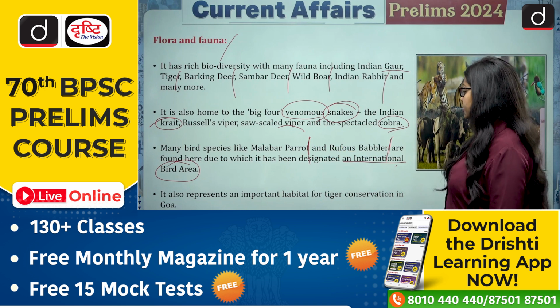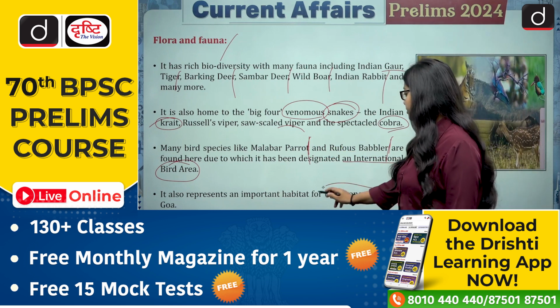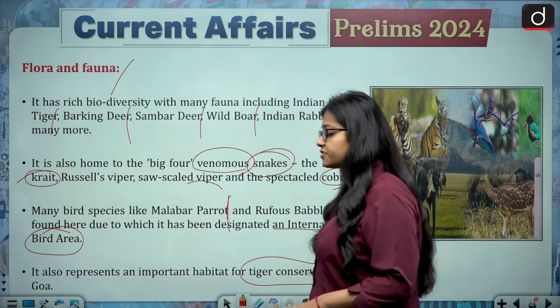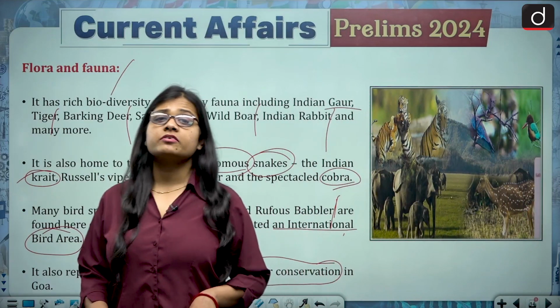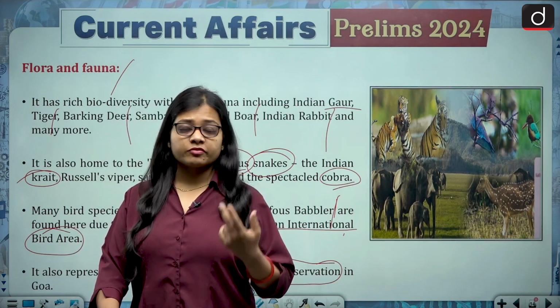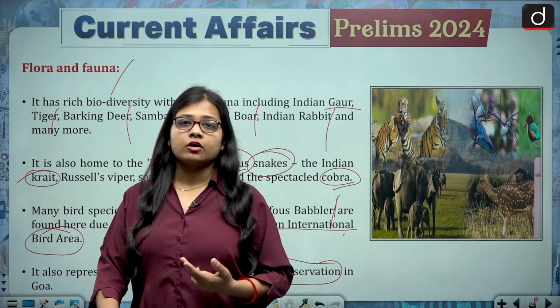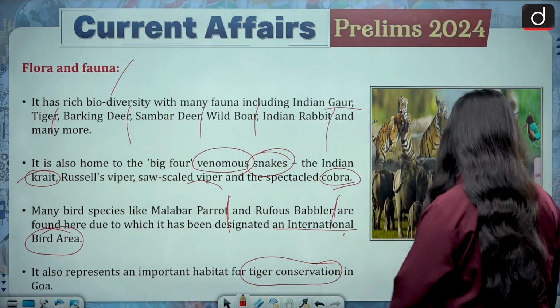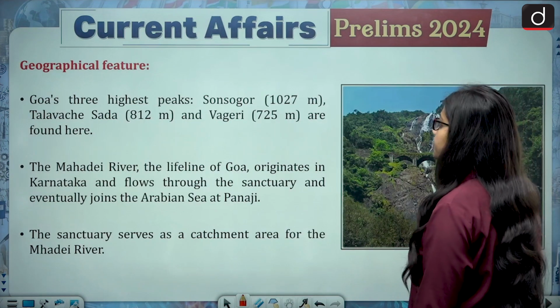It also represents an important habitat for tiger conservation in Goa. So overall you can say that Mahadei Wildlife Sanctuary plays a very important role: flora, fauna, the conservation status of vultures, waterfalls, and tiger conservation also.